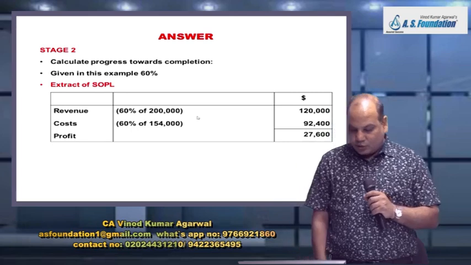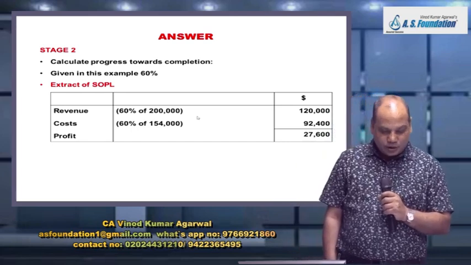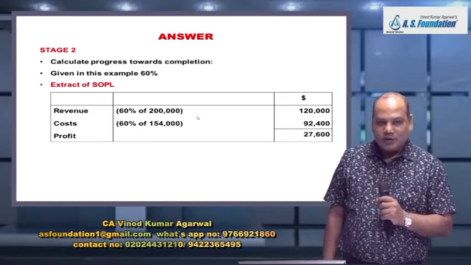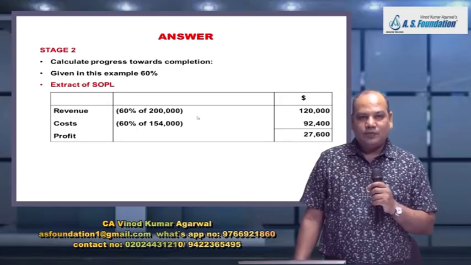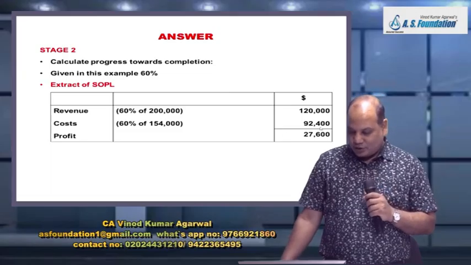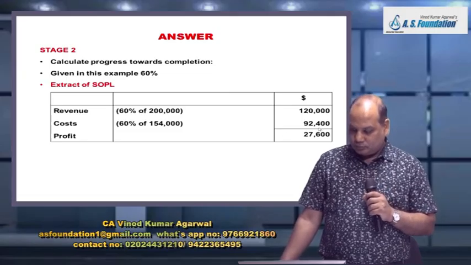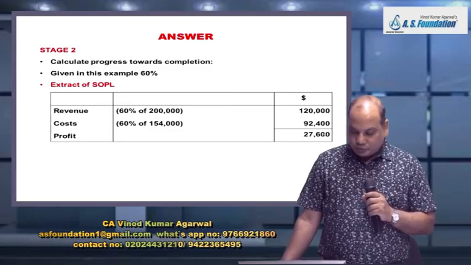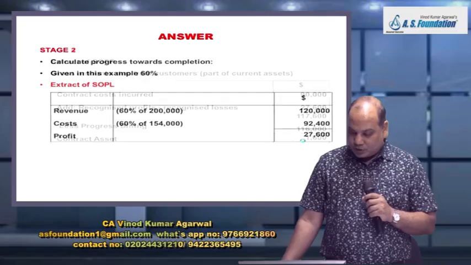So tick mark, revenue to be recognized, 60% of 2 lakh, is 1,20,000. Cost to be recognized, 60% of 1,54,000, is 92,400. So profit 27,600. This is your presentation in SOPL.